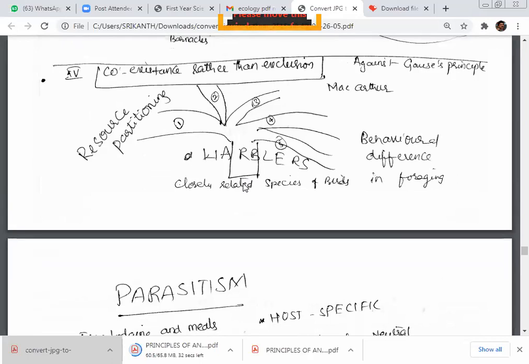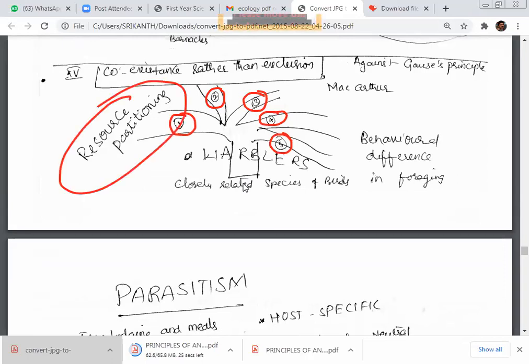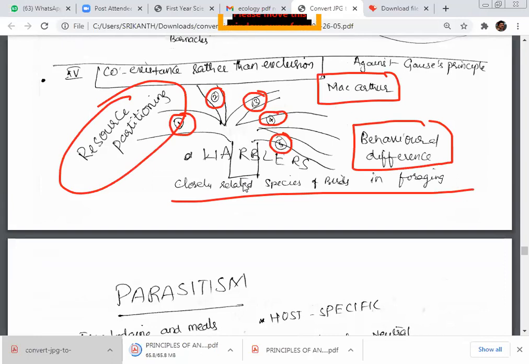They changed their foraging pattern, or they are present in different places, and so they all survive. What do you say? Resource partitioning. Closely related species of birds in foraging show the behavioral difference observed by MacArthur. It is completely against the Gause principle. These are the features to be remembered.